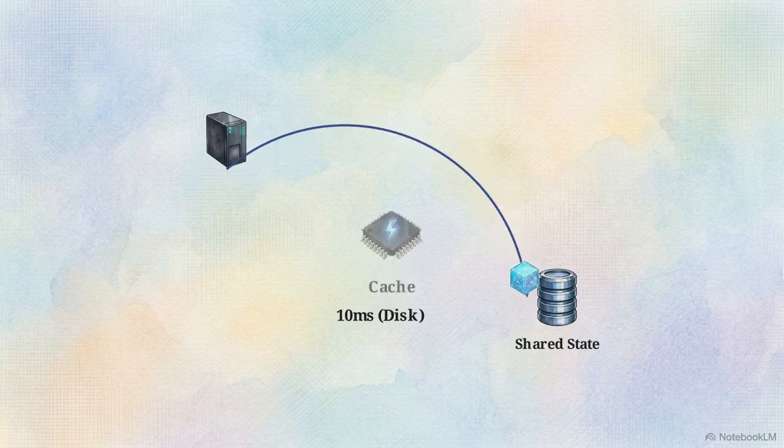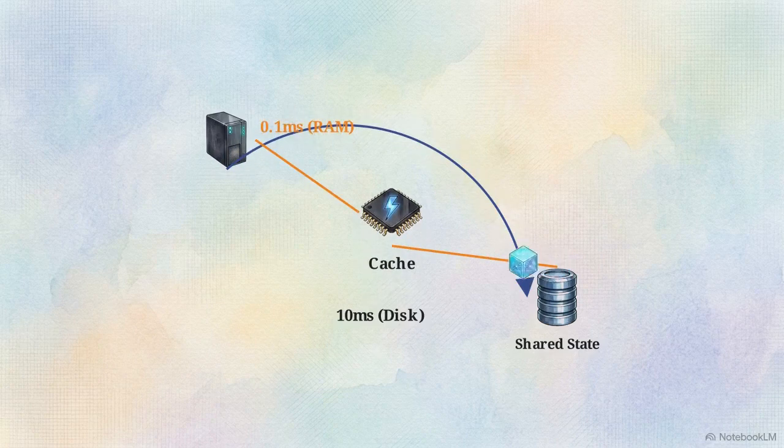Funneling every request to a database is slow. To speed things up, we add a cache, a small, extremely fast store of data kept in RAM. By intercepting repetitive reads, the cache delivers data up to 1,000 times faster than the database.